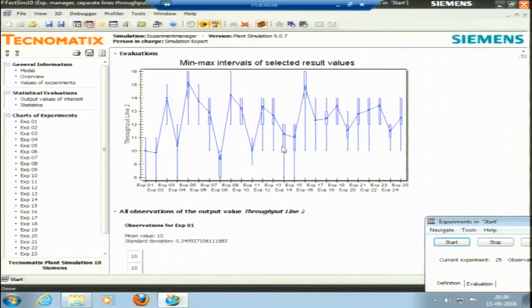We can see the variation. There is a very small variation here in experiment number 11. In experiment number 16 you can see again there is a big variation on the lower side. So, you can also see the overall variability is very high. Why is it there? Because this is the behavior of the micro EDM process itself. We do not know the kind of experiments which we did.